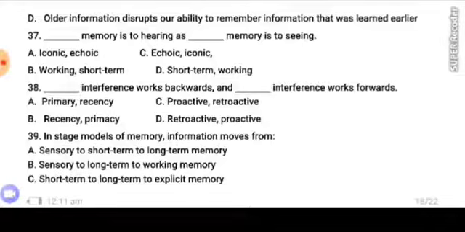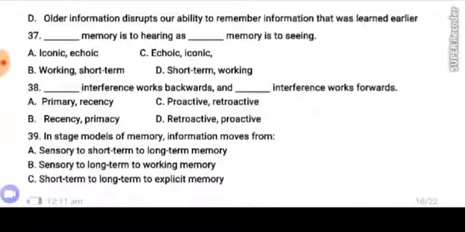Number 37. Dash memory is to hearing as dash memory is to seeing. Iconic echoic, working short term, echoic iconic, short term working. Number 38. Dash interference works backwards and dash interference works forwards. Primary recency, recency primacy, proactive retroactive, retroactive proactive. Number 39. In stage models of memory, information moves from sensory to short-term to long-term memory, sensory to